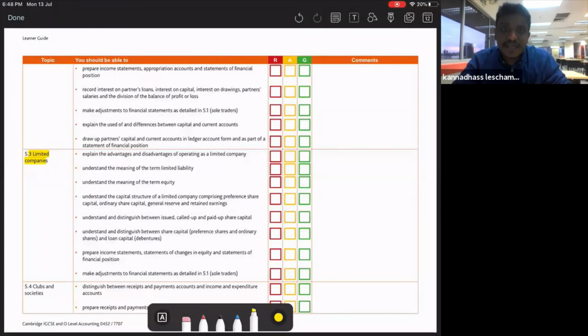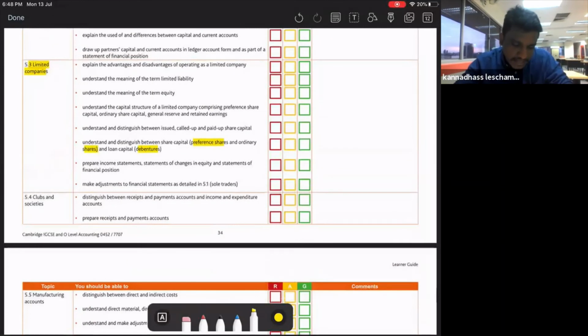the shares, okay? Capital shares, sorry, issued share, called up share, paid up share. You need to know the difference. And what's the difference between preference shares and ordinary share and debentures? Okay, what are the differences of all this? Okay, and for club and society, you need to know how to prepare receipt and payment account, subscription account, income and expenditure. Okay, you just check one by one whether you know, you don't know, you know, you don't know. Just get a checklist first.